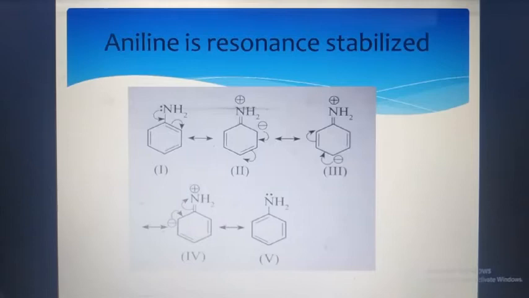To get the stabilization, the electrons move, and this movement of electrons is called resonance. Here you can see 5 structures given where the lone pair, meaning the electrons, get shifted and the single bond becomes a double bond in the second structure.